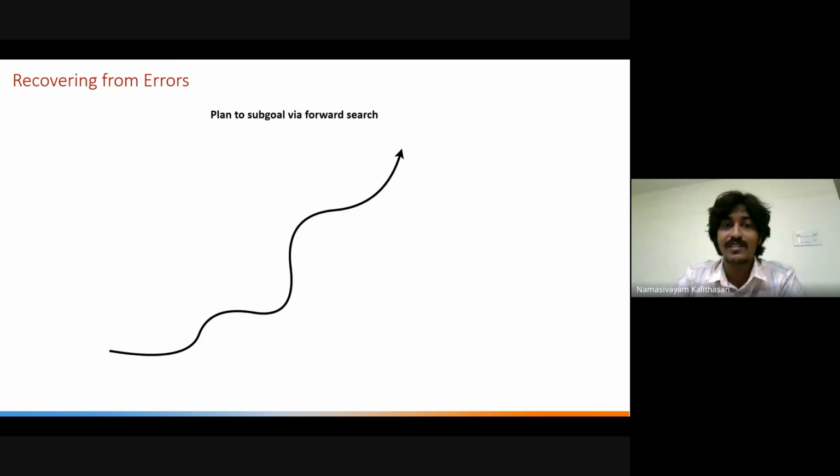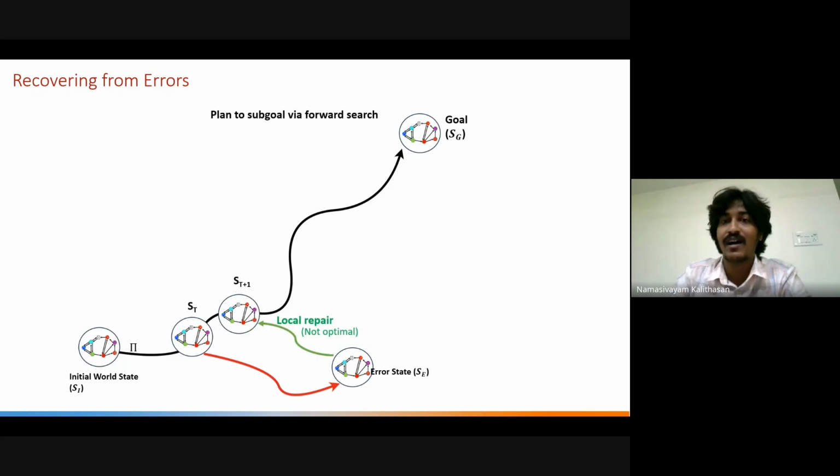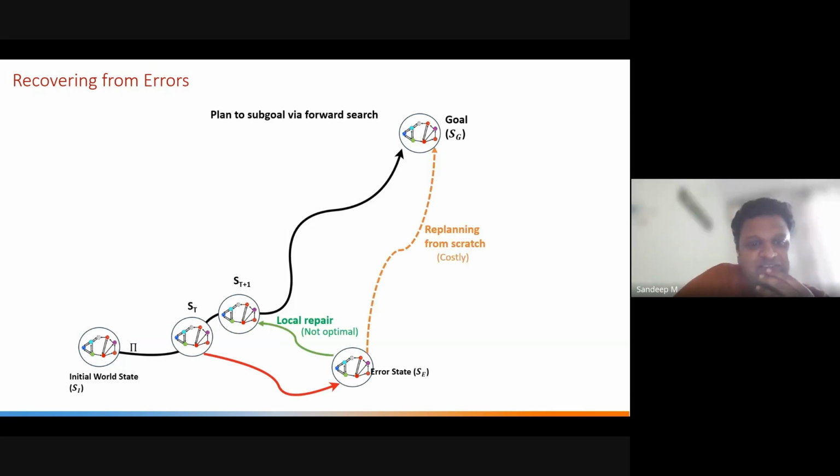So one option is to patch up with the immediate state st plus 1. I explained that that's not optimal. But how would this work? Like if there's dynamics involved in here, right? Now you have this initial global plan that you created. So now let's say the environment is not static.